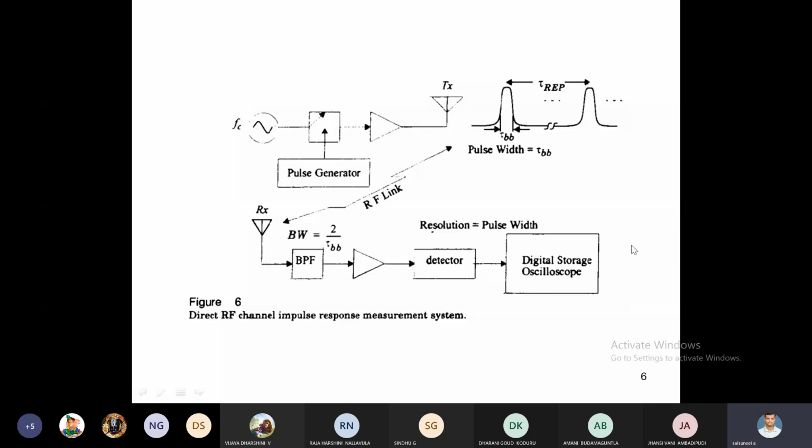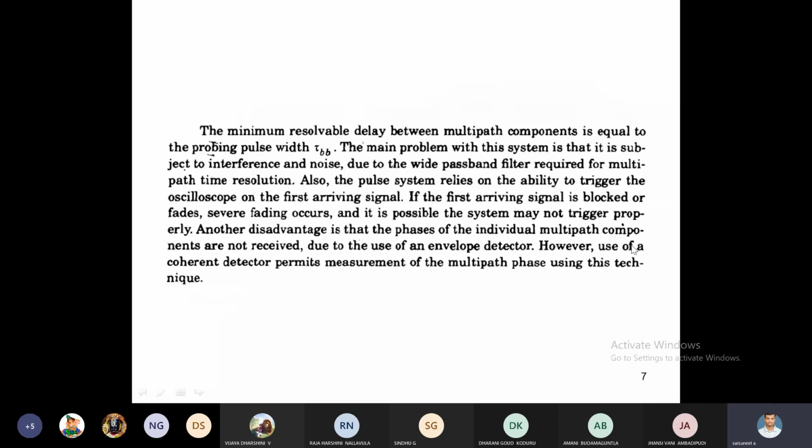Here, we must maintain the pulse width for the probing pulse. Here, the probing pulse is nothing but the carrier signal. It should be maintained at tau BB.